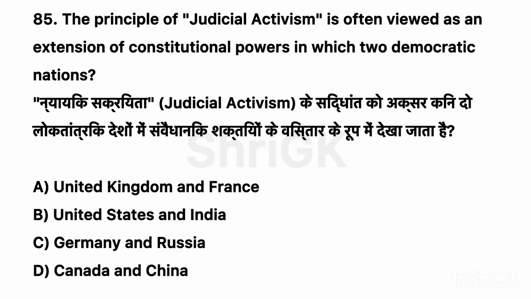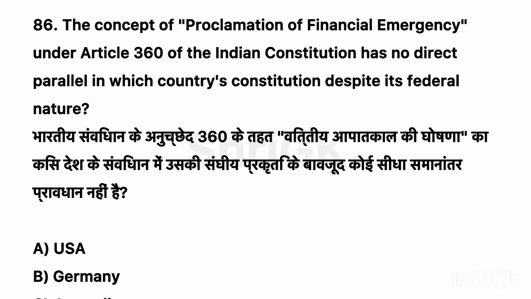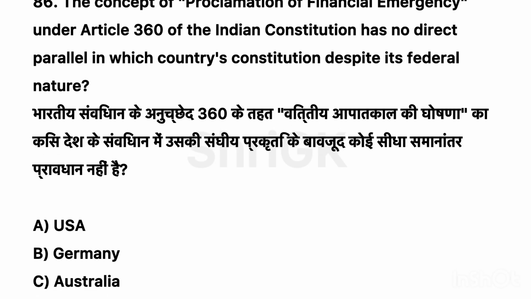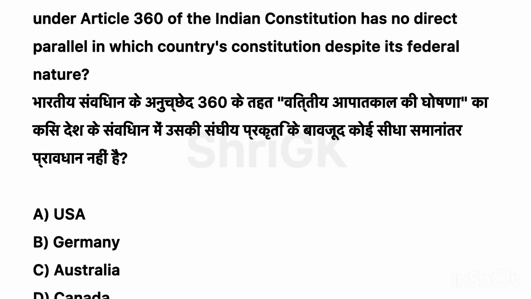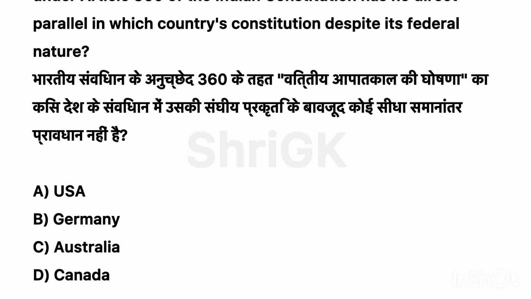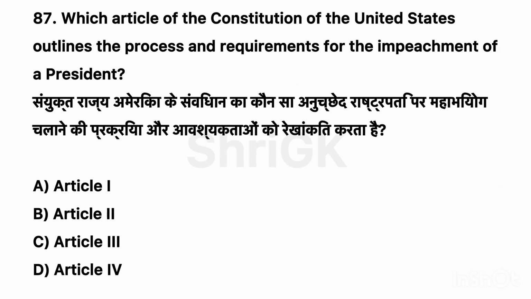85. The principle of judicial activism is often viewed as an extension of constitutional powers in which two democratic nations? Correct option B. United States and India. 86. The concept of proclamation of financial emergency under Article 360 of the Indian Constitution has no direct parallel in which country's constitution despite its federal nature? Correct option A. USA.